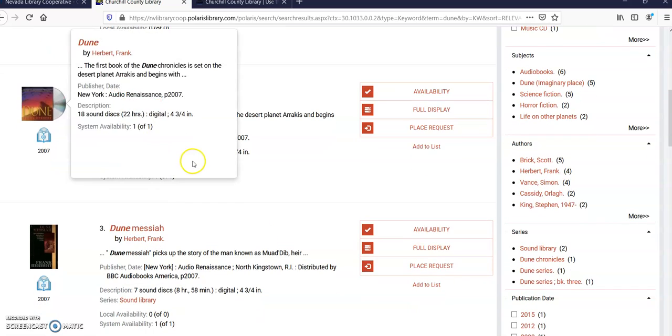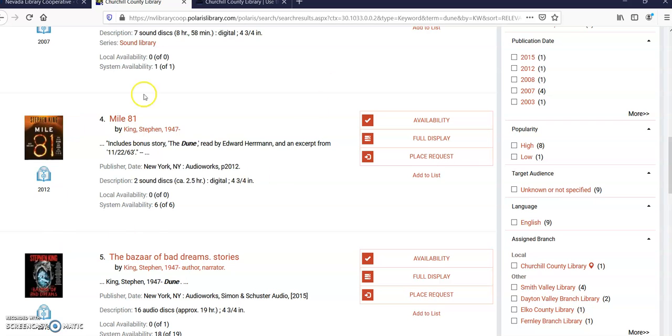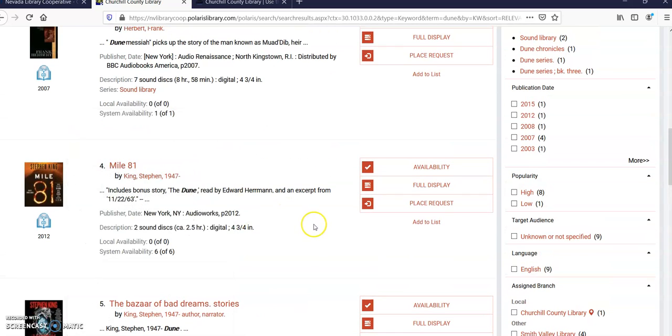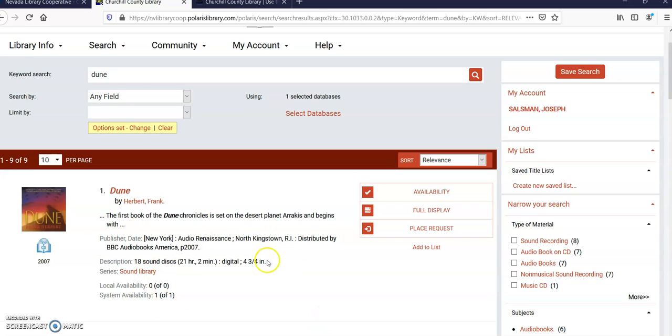And there are a couple different copies. There's some sequels. Sometimes it comes up with other things where it catches the keyword, so here it caught that there's the word Dune in this description. But okay, so I've successfully found it here. But what if I didn't find it? Well, then I have two options if I didn't find it and I didn't place a request.